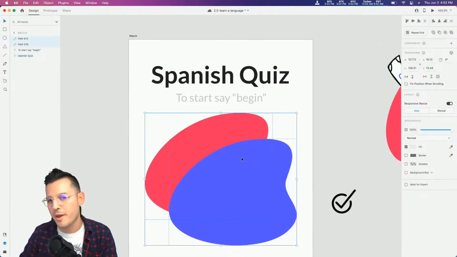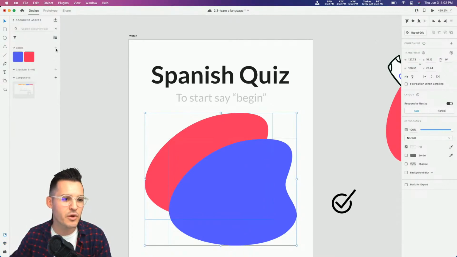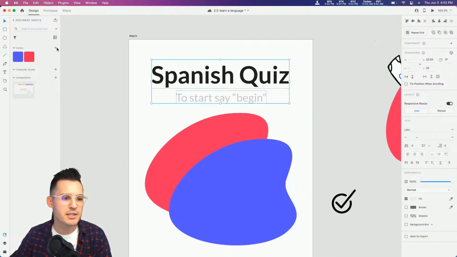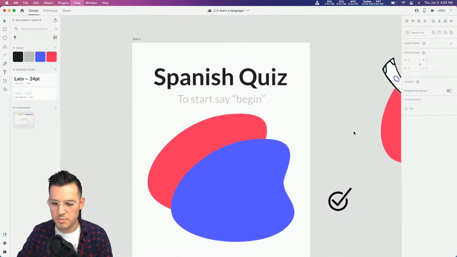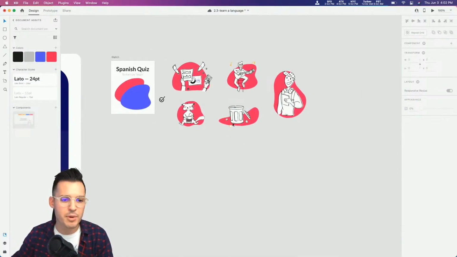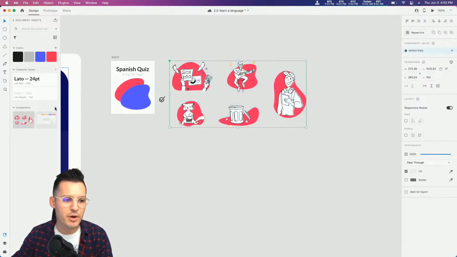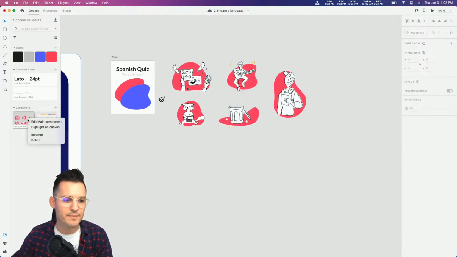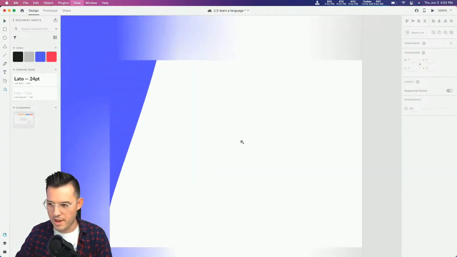So what I'm going to do really quick is press Command or Control Shift Y, head over to my document assets, and I'm going to go ahead and pop these colors into my document assets, and then I'm going to pop these character styles in there as well. And okay, that should be pretty good. I could create components out of all of these if I wanted to, but I probably won't do that. Nah, let's not do that. So I'm going to go ahead and delete that. We don't need that. We'll just keep these and we'll work on them as we go.